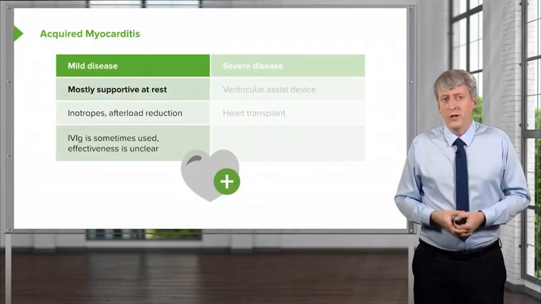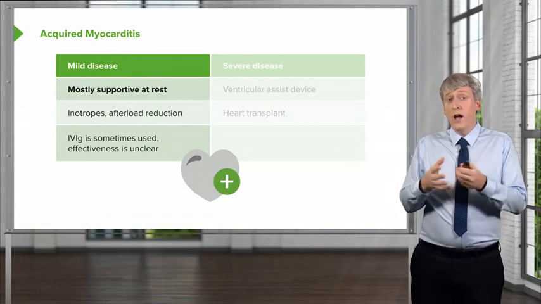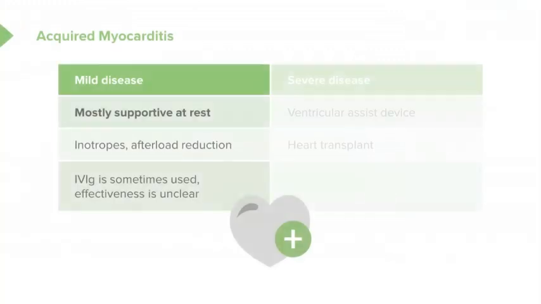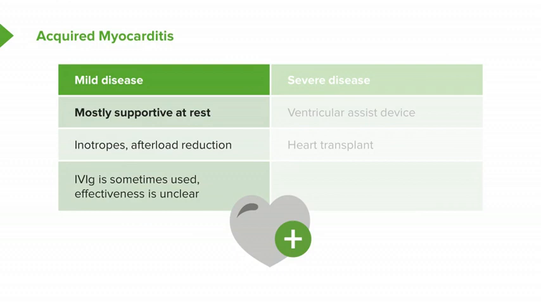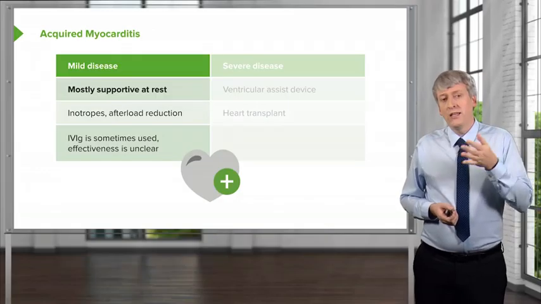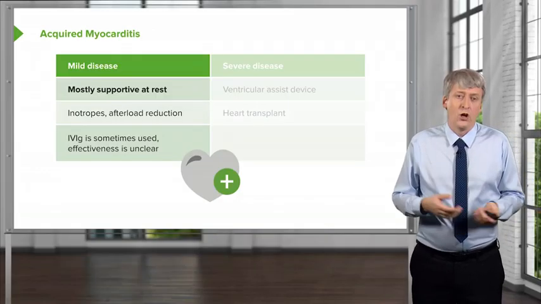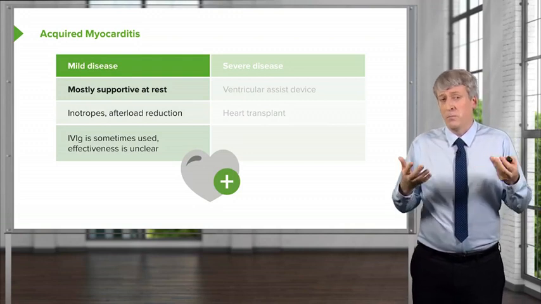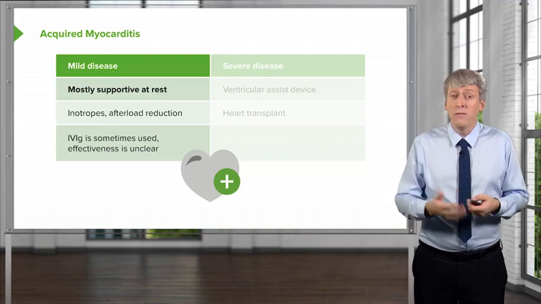So how do we treat it? Well, in cases of acquired myocarditis that are mild, it's mostly supportive therapy. We may provide inotropes and provide some afterload reduction. And there's some controversy about IVIG. Most people use IVIG simply because we think it might help. But when you look at the evidence, it's somewhat controversial. There's a Cochrane review showing not much benefit. But then again, these patients are potentially so sick, we worry they may get worse.